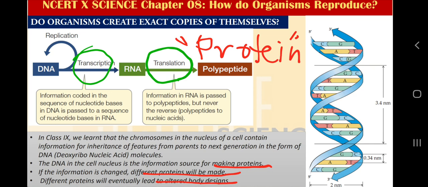So by two processes, no need to remember the names. By the processes transcription and translation, DNA is able to make RNA molecules, and RNA is able to make polypeptide molecules. Let me remind you of one thing that you must have learned in chapter number 5, class 9th: ribosomes are the site of protein synthesis. Ribosomes are also called protein factories, which you have learned in class 8 also.